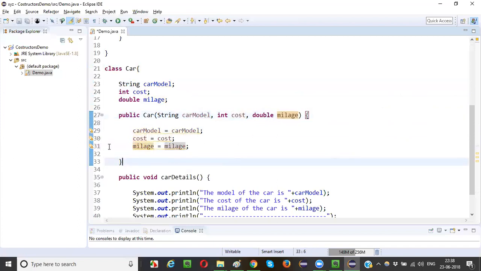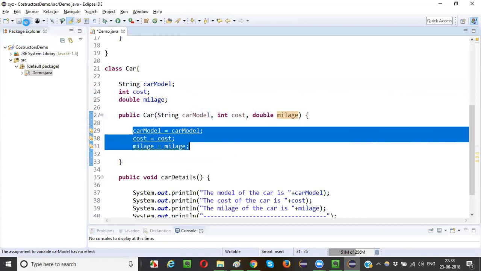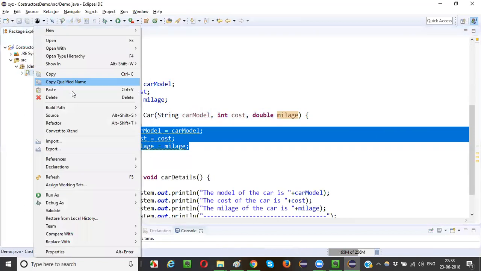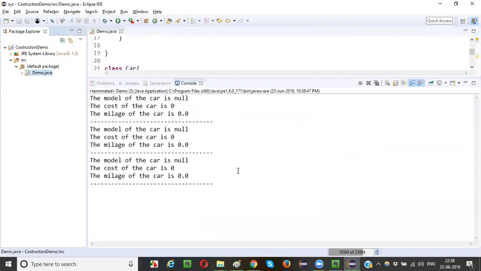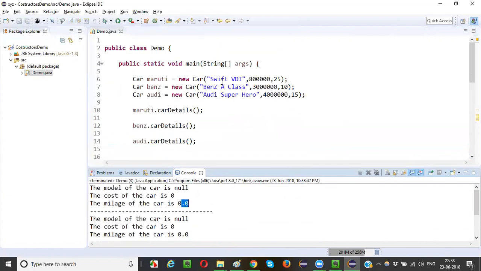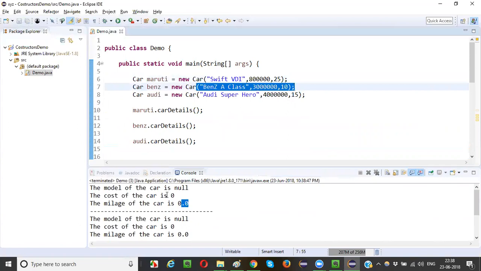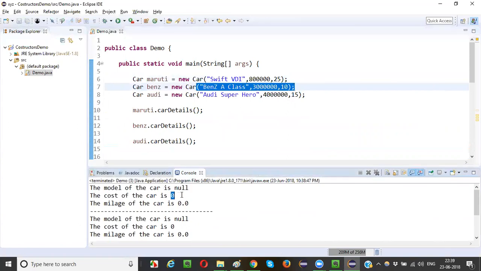That's the problem. So if I run this program, nothing will happen, guys. Initialization will not be done. Right click, run as Java application. All null values. Nothing got assigned. Initialization has failed, guys. Though I am passing the arguments, these values are not getting initialized. You see, null, 0, 0, everything. Blank things are coming up.